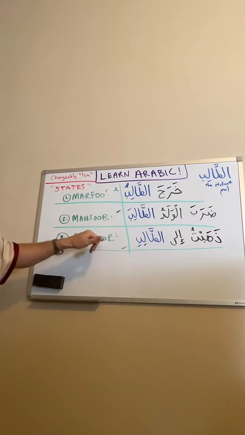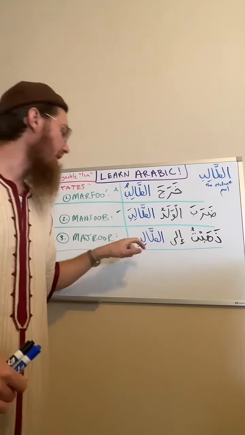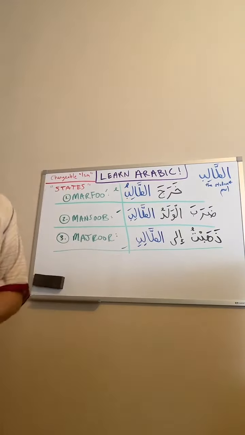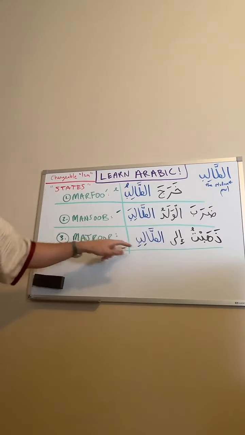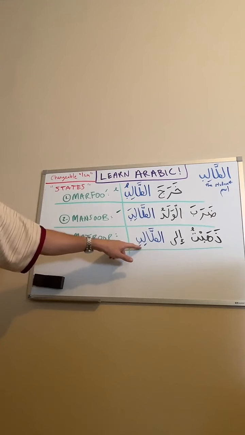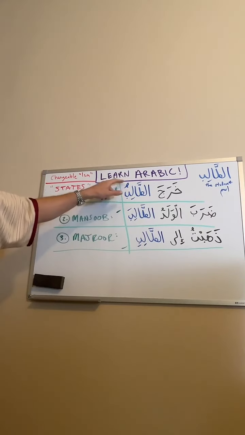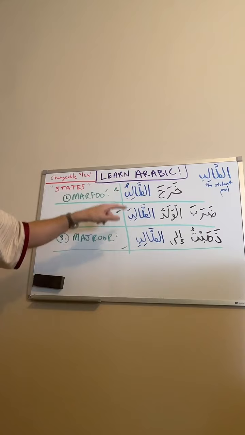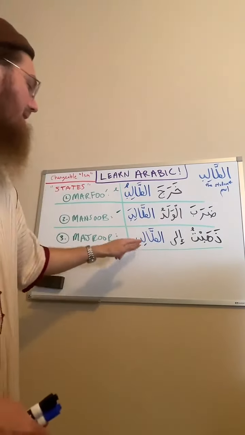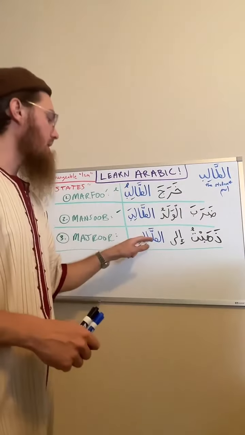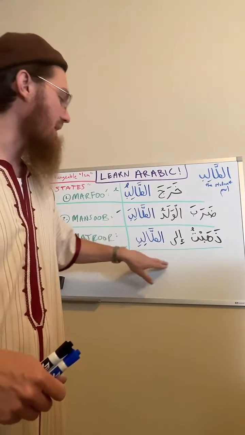The third state is called majroor, and it means it takes a kasra. The third state is majroor, it takes a kasra. Again, the default is a dhamma. So we see it taking a kasra. There's a reason, there's something making it take a kasra. What is making this take a kasra? It's taking a kasra because it comes after a harf jar.